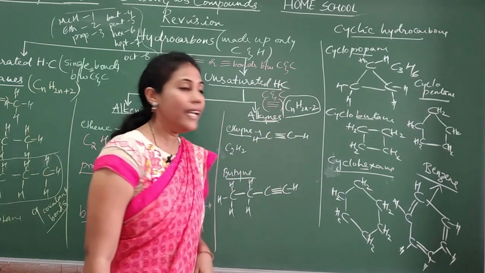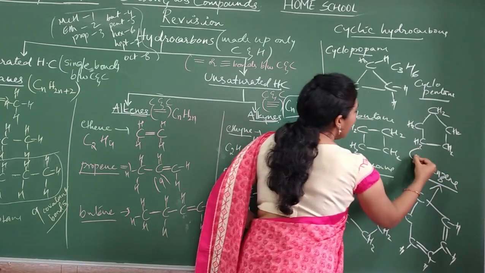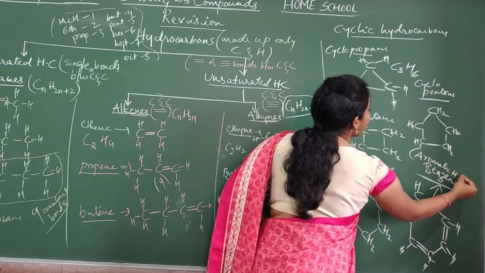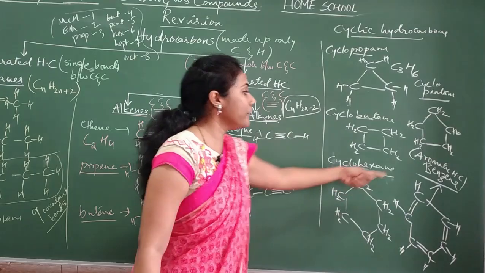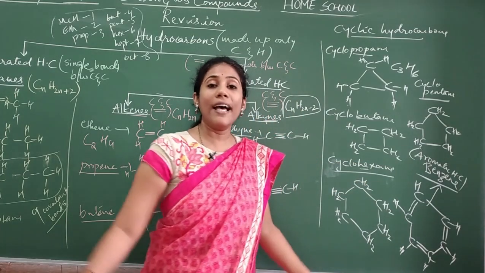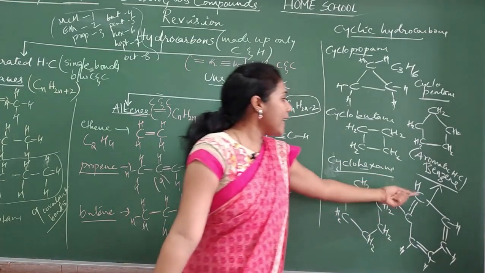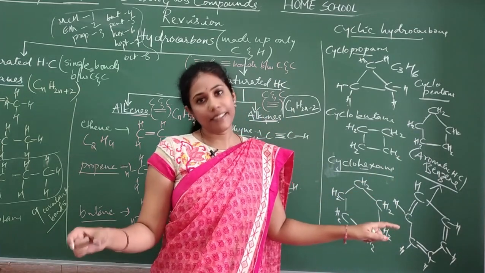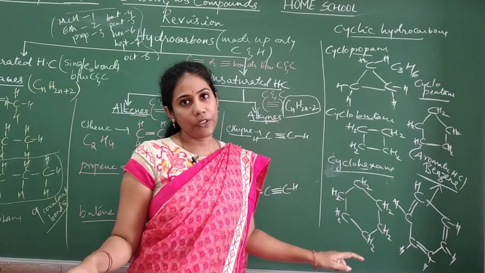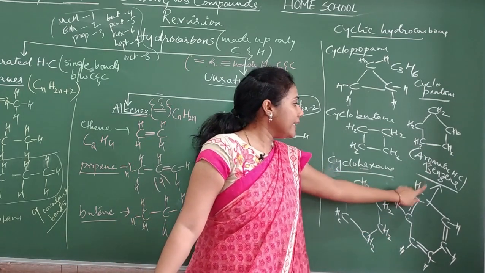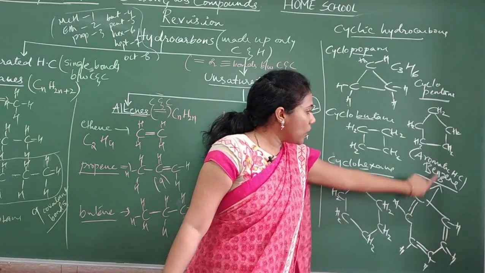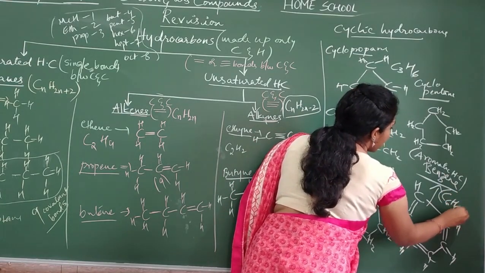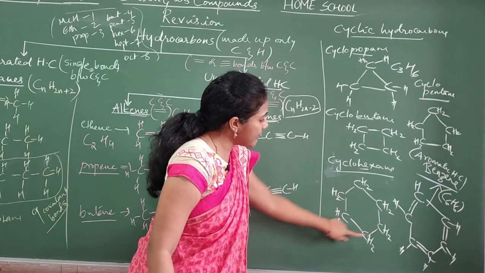Benzene. Okay, benzene is an example of aromatic hydrocarbon, isn't it? It is again a different type of hydrocarbon. Aromatic. These guys have a peculiar smell and they totally have different characteristics and properties. They are aromatic hydrocarbons. So this guy is called benzene. What is its formula, guys? C6H6. And what is cyclohexane's formula?